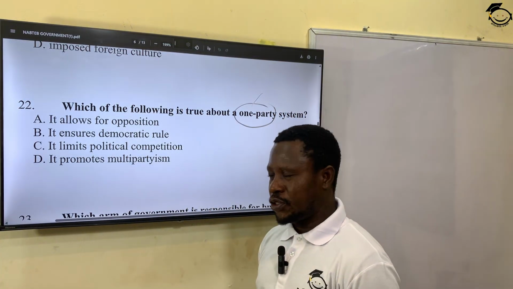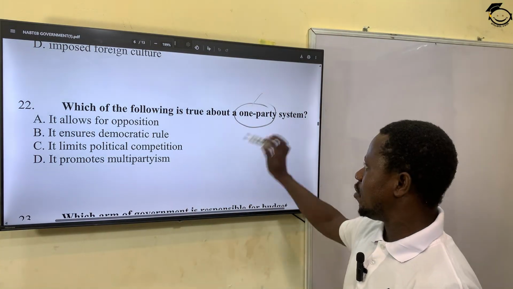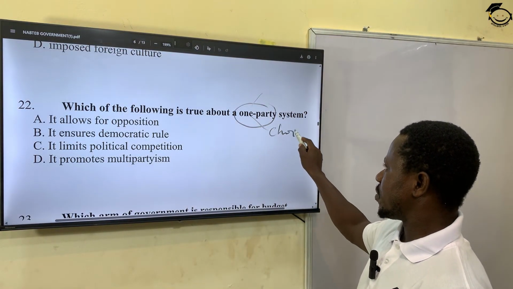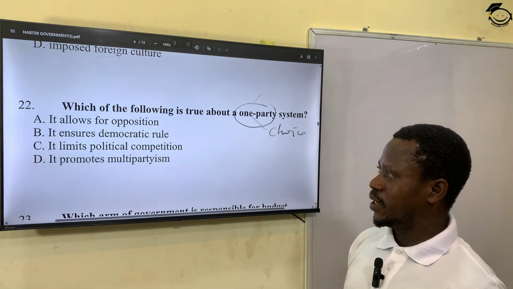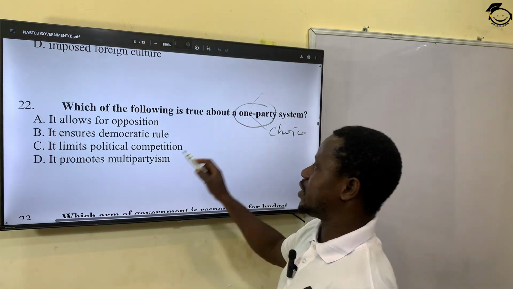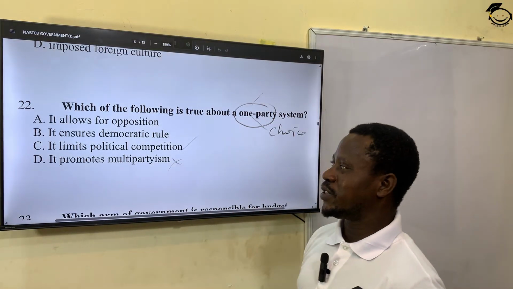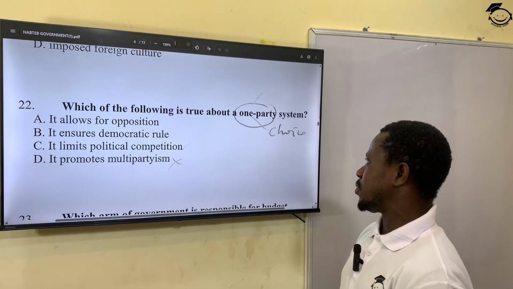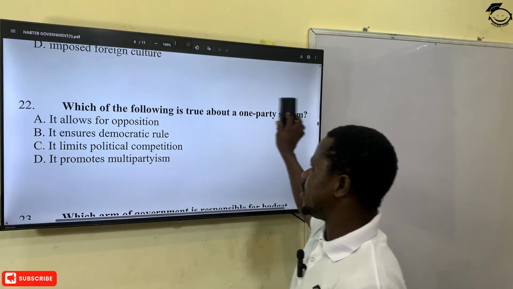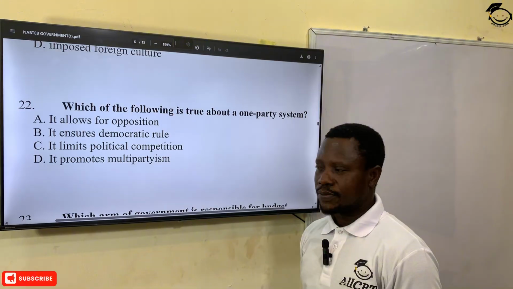It allows for opposition. That cannot be correct because it says only one party. If it's only one party, that's the only party that's recognized. Opposition is not allowed. It ensures democratic rule. No. Why? It does not give us choice. There should be a choice, an alternative for the people to make. It limits political competition. Yes. It promotes multi-party. How can one party promote multi-party? This is absurd. So the correct answer here is what? It limits political competition. It's only one party, so there's no competition. The only party will present all the candidates for the elected offices. No competition. All right? The next question.